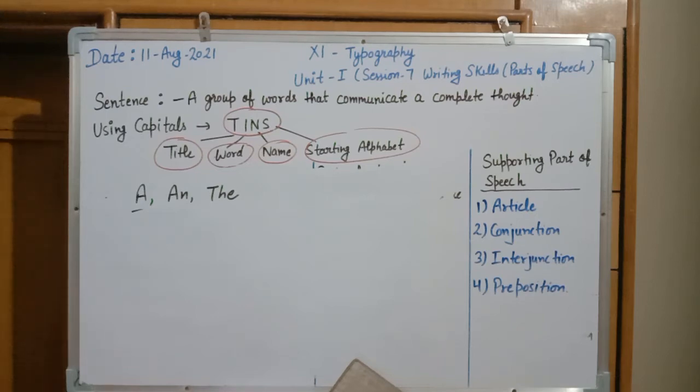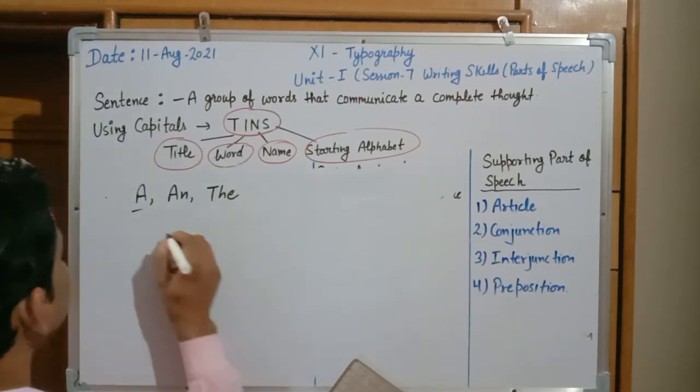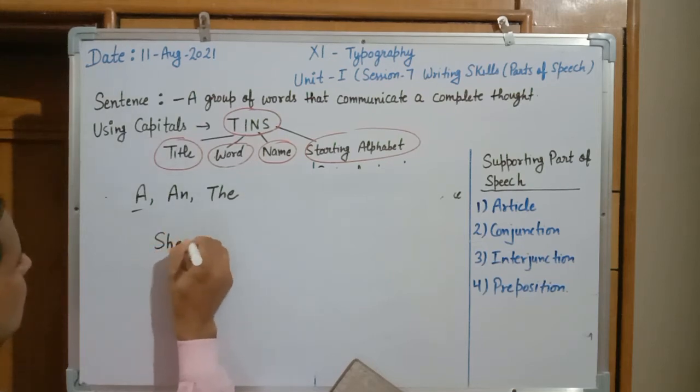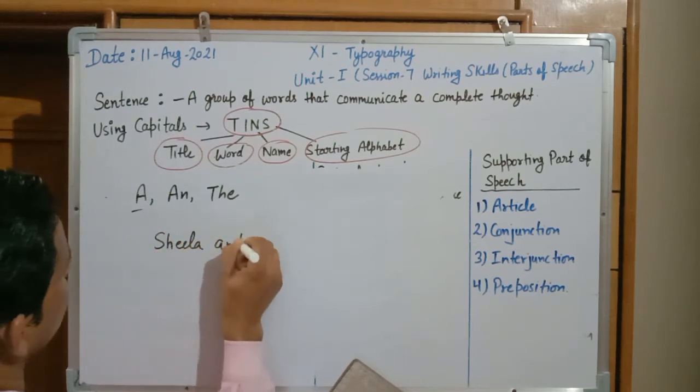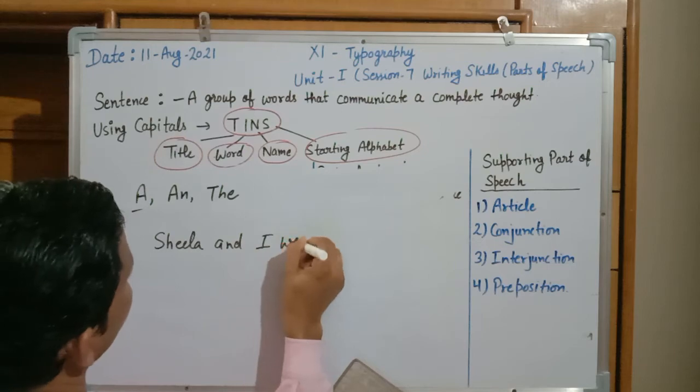And conjunction will be used in case of combining two statements. In that case we can use the concept of conjunction. Like take one example. Sheila and I went to the market. I am writing Sheila and I went to the market.